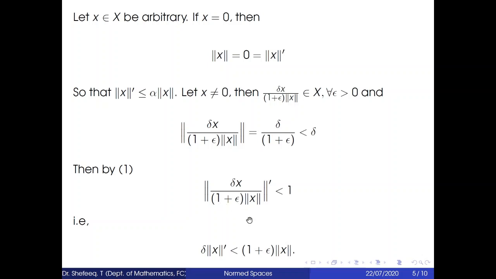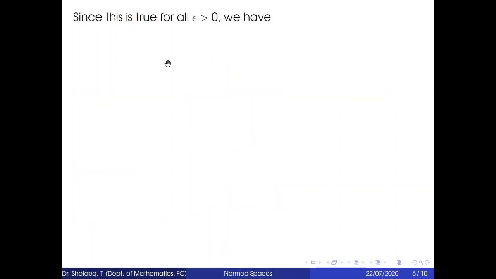Okay, then we take this 1 plus epsilon into norm x on the right side. Then we will get this relation. Since this is true for all epsilon greater than 0, we have delta into norm dash of x, which is less than or equal to norm x when epsilon equal to 0.